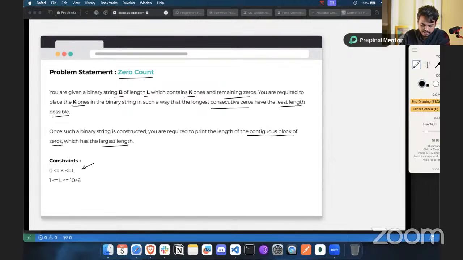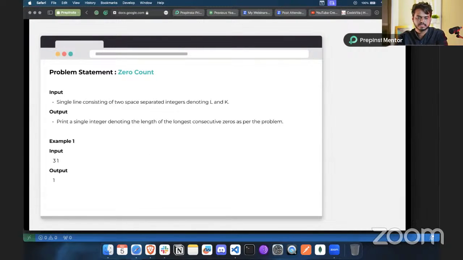And what is the constraint that we have here? 0 is less than or equal to k, and k is less than or equal to L. The length of the string that you're going to get should be between 1 and 10 raised to the power 6. All right, so this is what we have. Let's have a look at the example and discuss it.